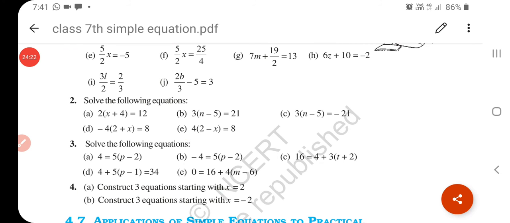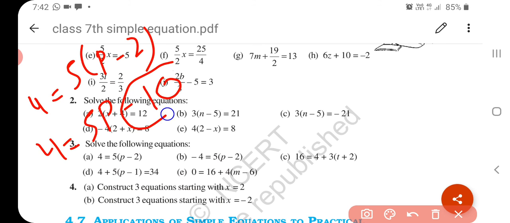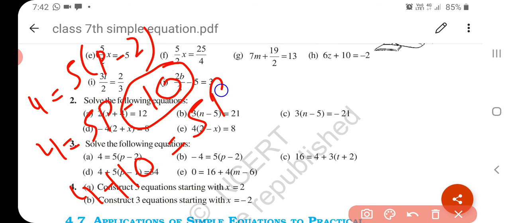Now see the question number 3. Solve the following equation. 4 is equal to 5 into p minus 2. So it becomes 5p minus 10. Now here in RHS minus 10, so you have to transpose it to LHS. So minus 10 becomes plus 10. 14 is equal to 5p.